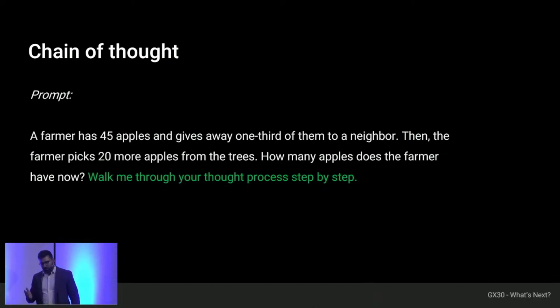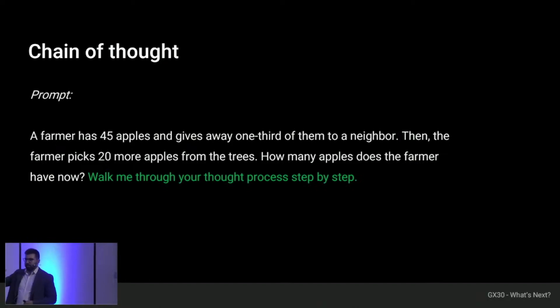Another technique we use is called chains of thought, which works when the task I want to give the assistant includes logical steps, and I can break it down into smaller tasks. So I have a problem that I want to solve, and at the end I say, but show me step by step the reasoning you generated to reach the result. I bring you a simple example. A farmer has 45 apples and gives away 1/3 of his apples to his neighbor. Then he comes back and picks 20 more. How many apples does the farmer have at the end?